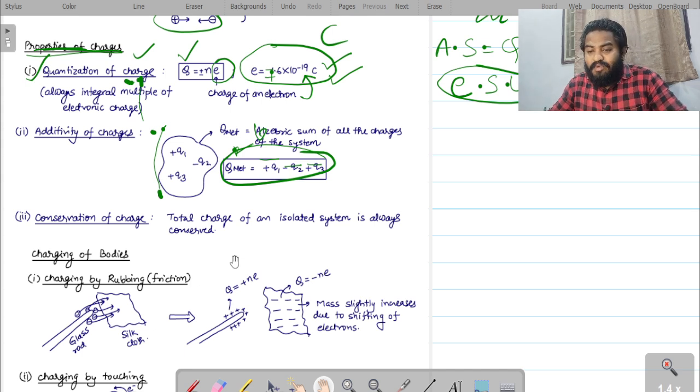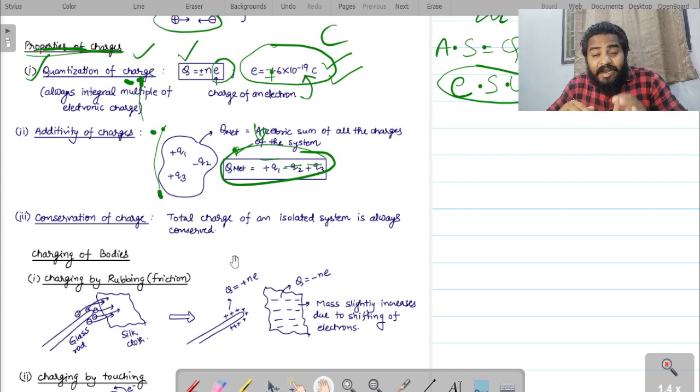One more important property is, when the electron is at rest, it produces only an electric field. When the same electron is in uniform motion, or unaccelerated motion, then it produces an electric field and a magnetic field.